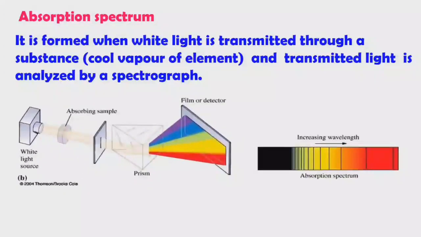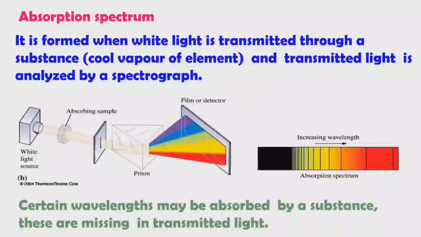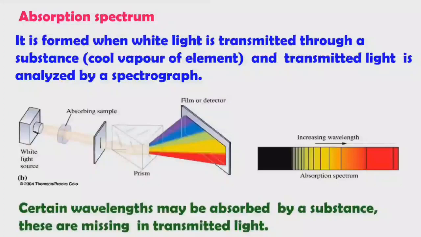Here we can see there is a white light source and it is passed through a sample. The sample will absorb some of the wavelengths or some of the colors of the light. So when it is passed through the prism, we will observe the spectrum, but in the spectrum there is an absence of some colors. Certain wavelengths may be absorbed by the substance, and these are missing in the transmitted light.